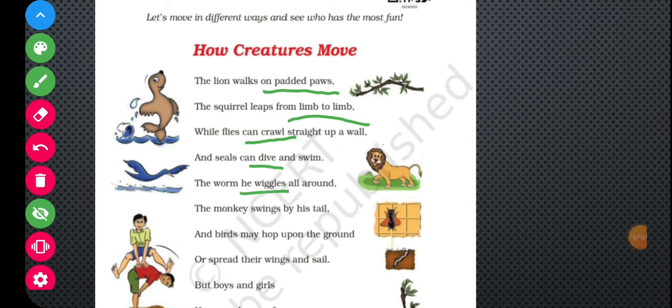Children, wiggles. Wiggles means to move up and down or from side to side. If you have seen worms, you see they move here and there, and sometimes they go into the earth, then come out of it.